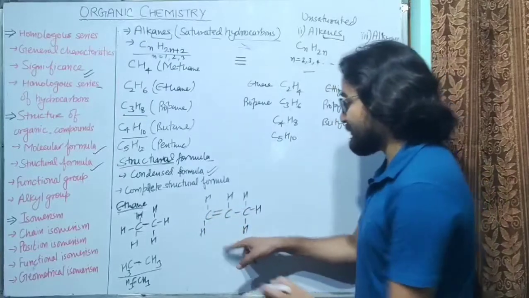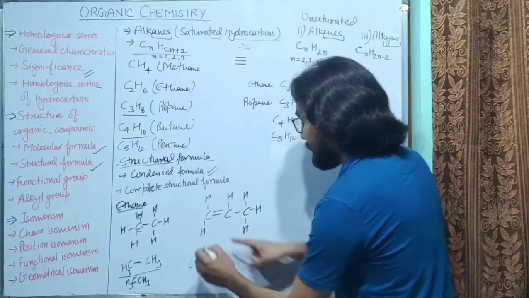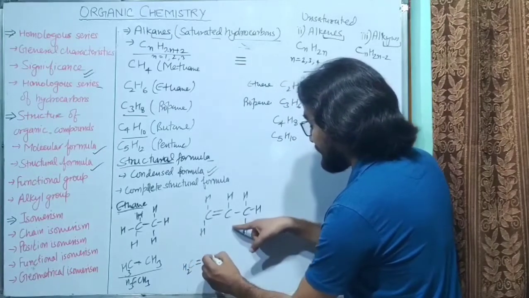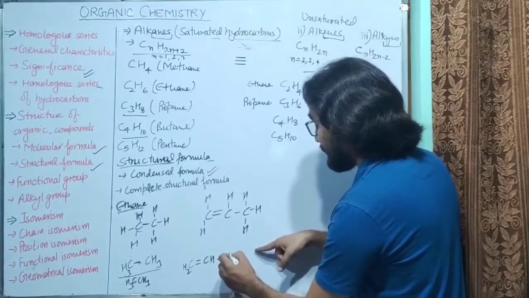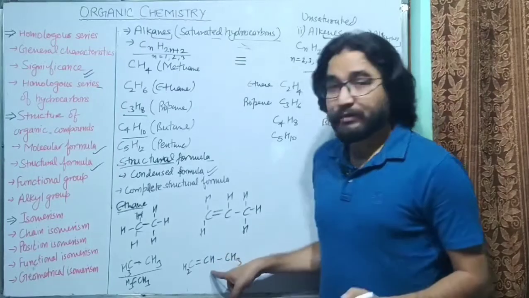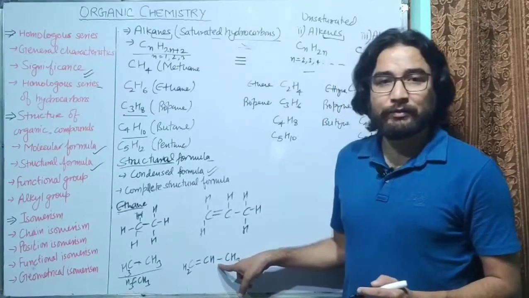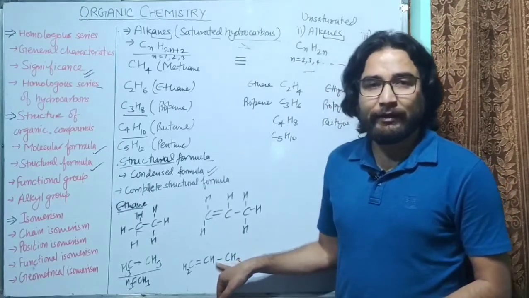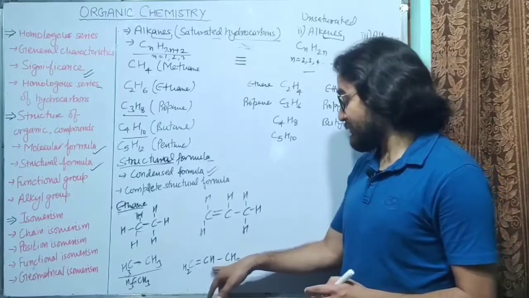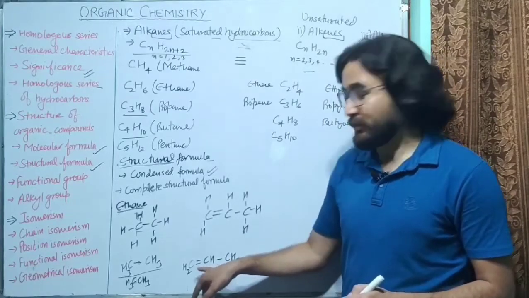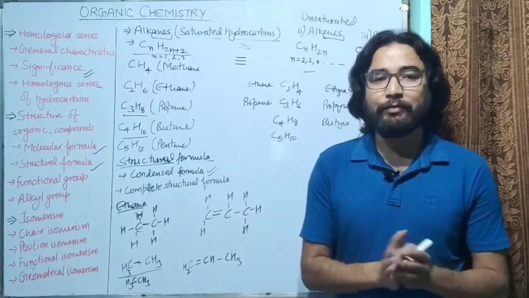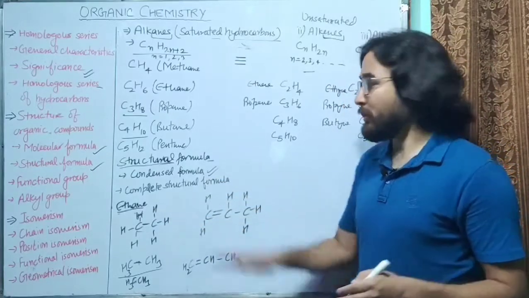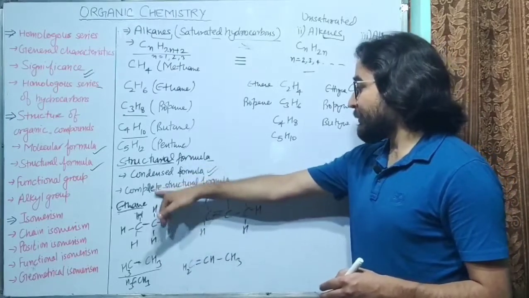If you want to have the condensed formula of this compound, you can write CH2, then we have a double bond, then CH, there is only CH, then we have a single bond, then we have CH3. Remember, if we're talking about this bond, the bonds between carbon atoms, so here if you are writing hydrogen, it does not mean that this bond is being formed with carbon and hydrogen. This bond is between these 2 carbon atoms. So you have to be careful about it. So this is how you can write down the condensed formula, or you can write down the complete structural formula.